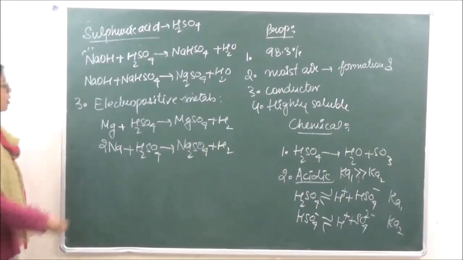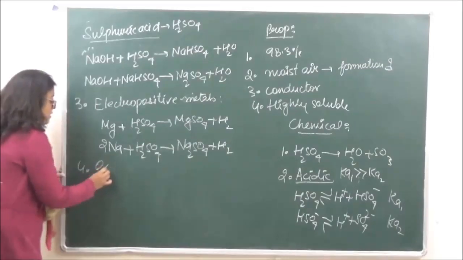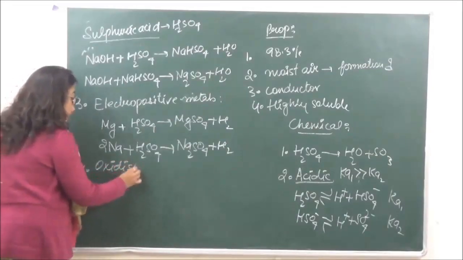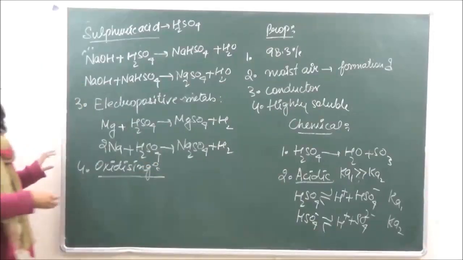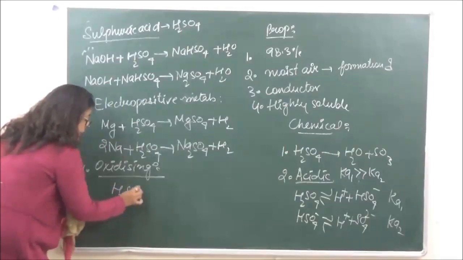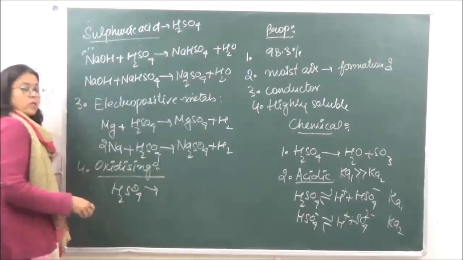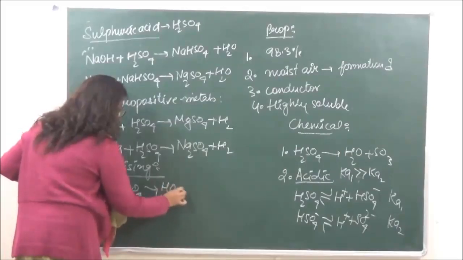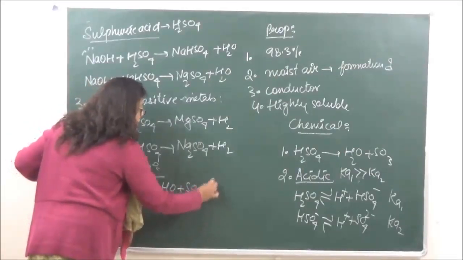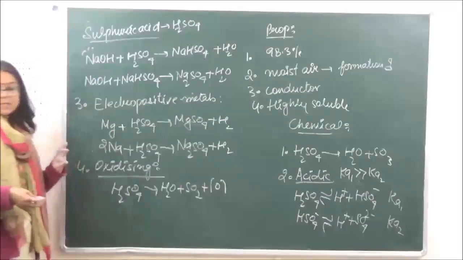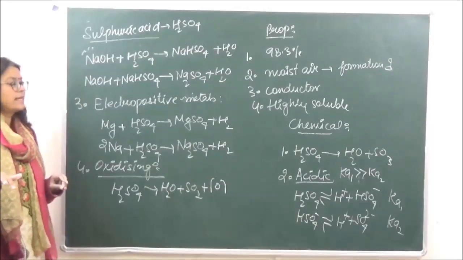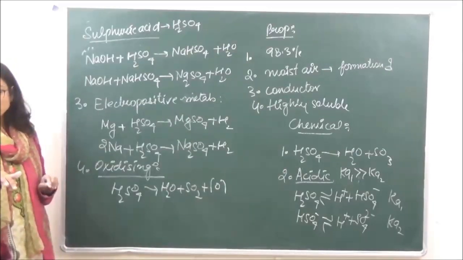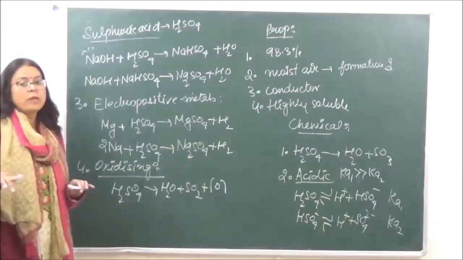Then it has oxidizing properties. Now the oxidizing properties is due to liberation of nascent oxygen. So H2SO4, hot and concentrated, if we are taking, it is going to dissociate into H2O plus SO2 plus nascent oxygen. This nascent oxygen is going to be responsible for the oxidizing properties. There are various reactions of oxidizing properties which are given in your notes. You can just go through them, right?